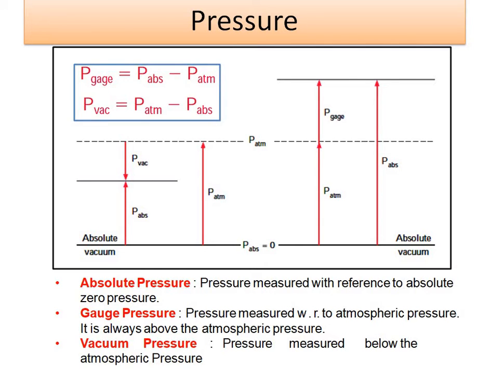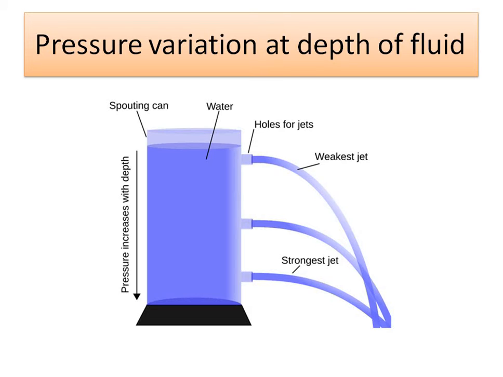Then here the formulas are given. Gauge pressure can be given as P absolute minus P atmospheric. Vacuum pressure can be given as P atmospheric minus P absolute. Pressure variation with depth of fluid.